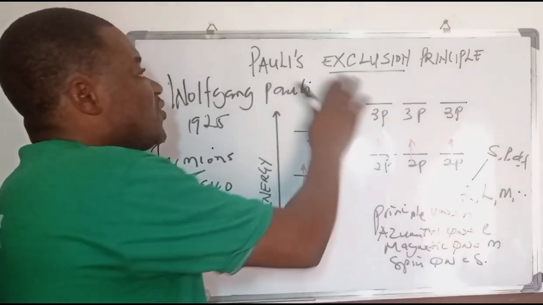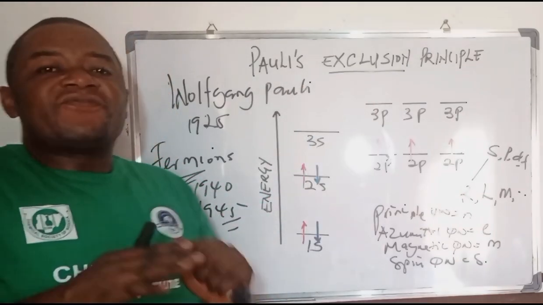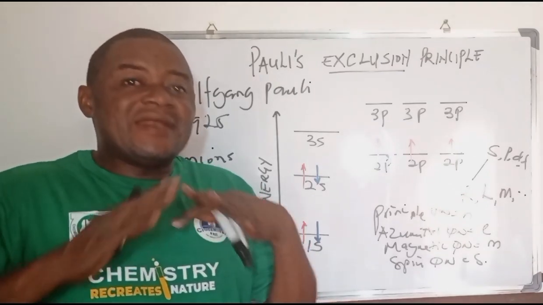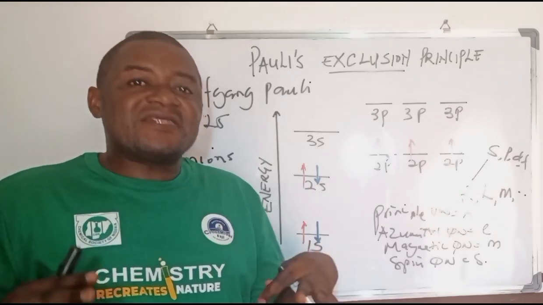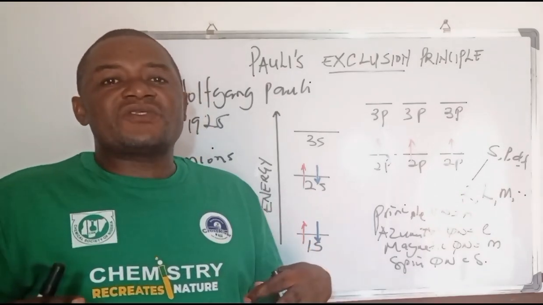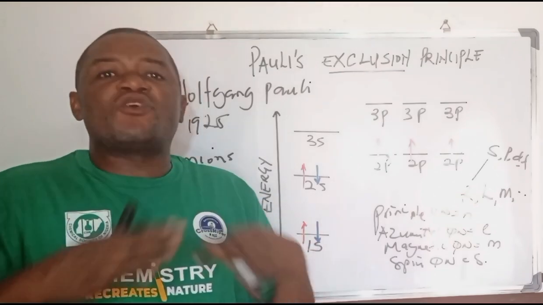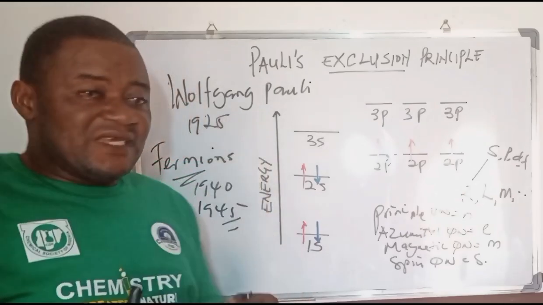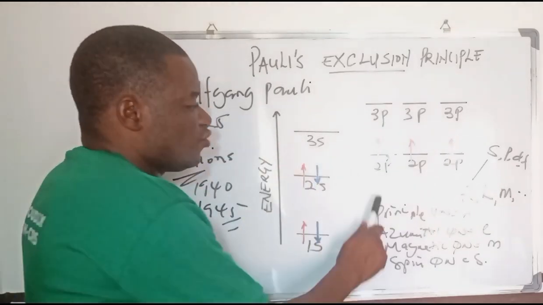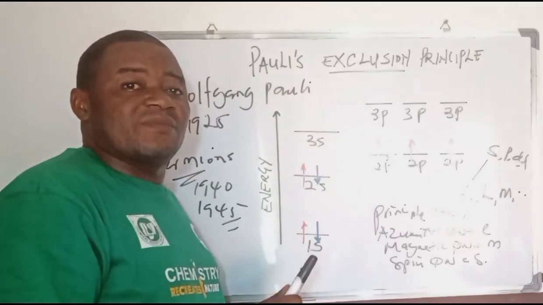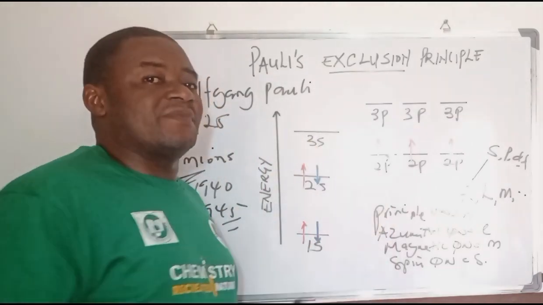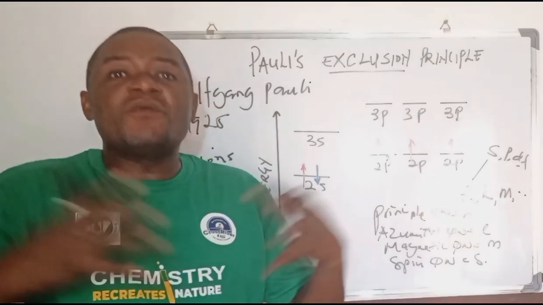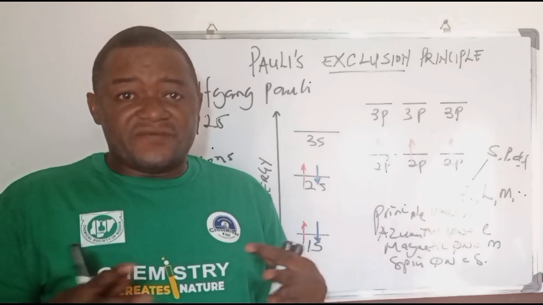That is why the Pauli exclusion principle simply puts it clearly that for every atomic orbital, there cannot exist more than 2 electrons, and those electrons must not possess the same spin. While in that orbital you have the same principal and magnetic quantum number, you cannot have the same spin quantum number. And this has gone a long way to unravel so much about the theory of chemistry.